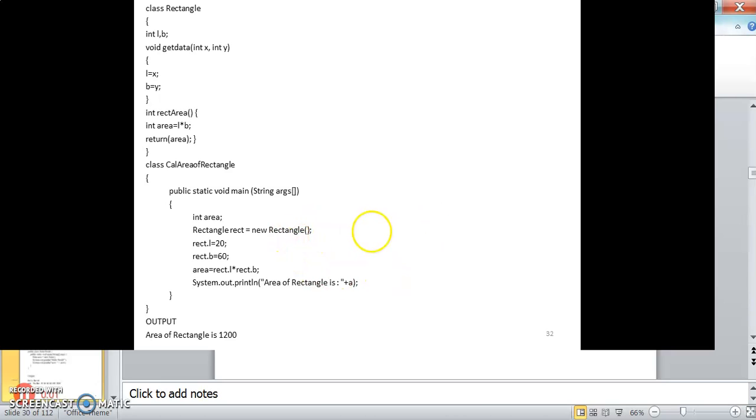Actually here is a small correction. Here it is area. Area of rectangle is plus a, so it will return the area of the rectangle.